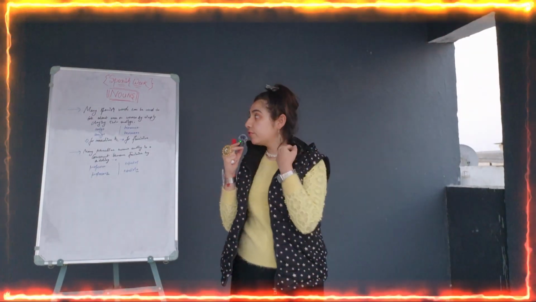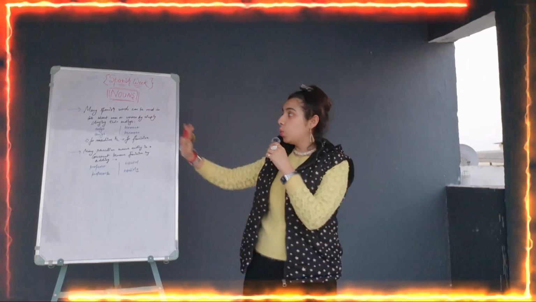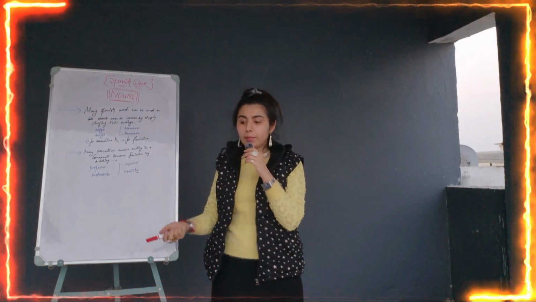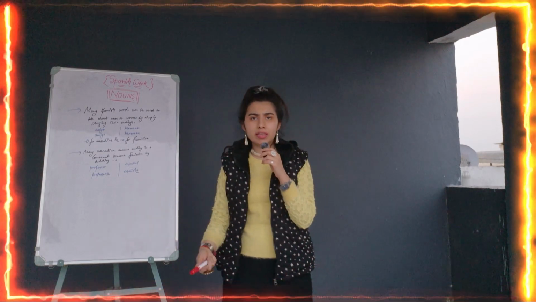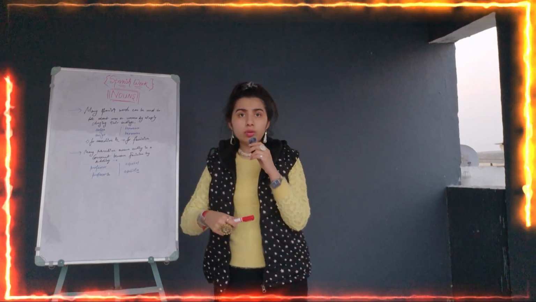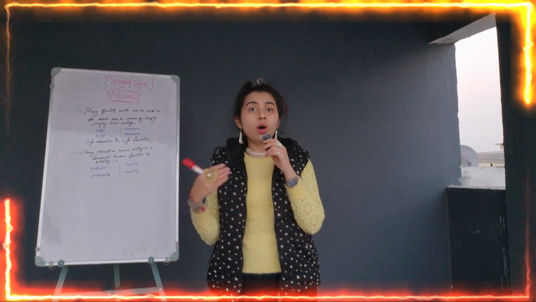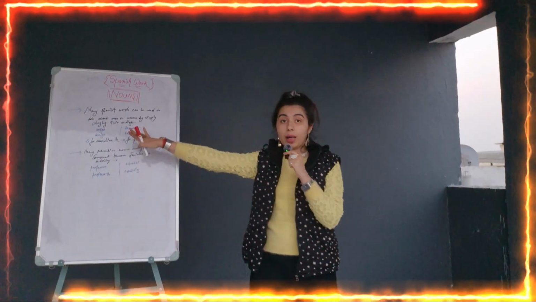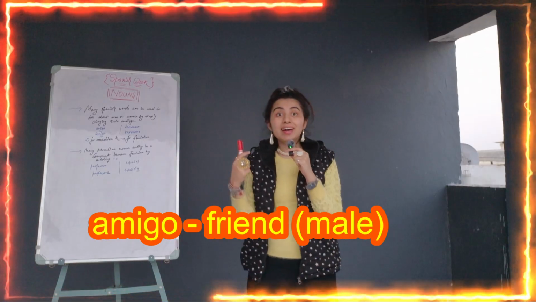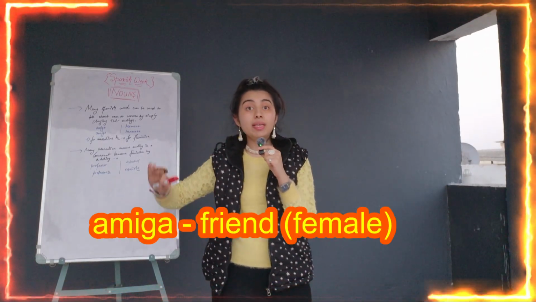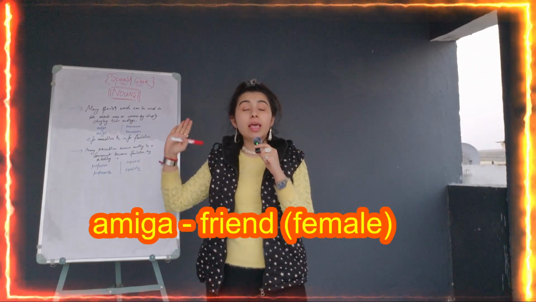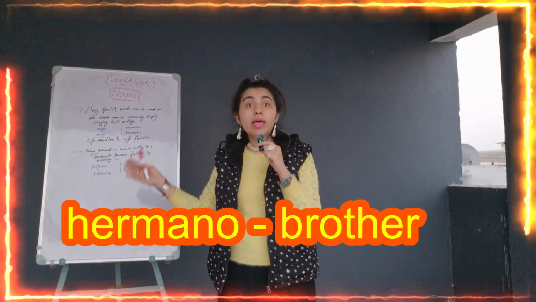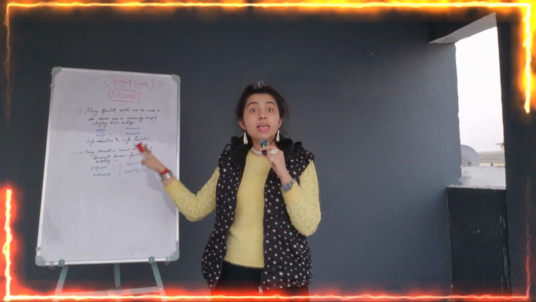So let's move on to our fifth point. That is, many Spanish words used to talk about men and women, we can just simply change the ending. So if you are referring to men or women, we just have to change the endings a bit. For example, amigo. I've told you this, amigo is a friend, but a male one. Amiga is a female friend. Like hermano. Hermano is brother. Hermana is sister.